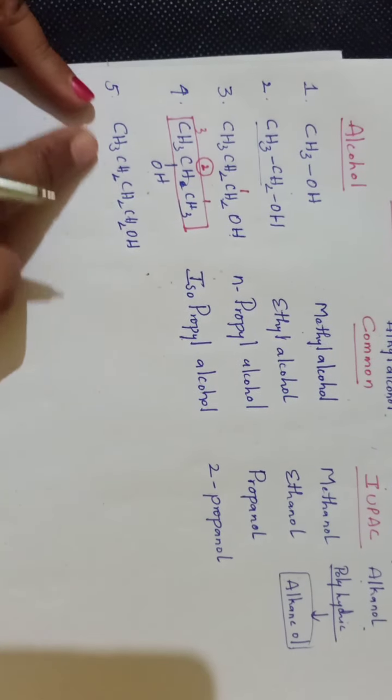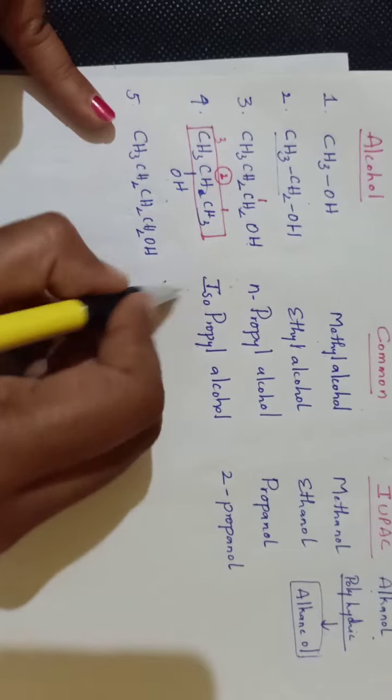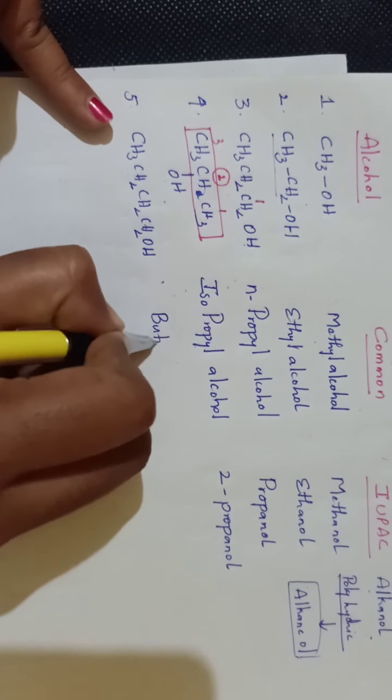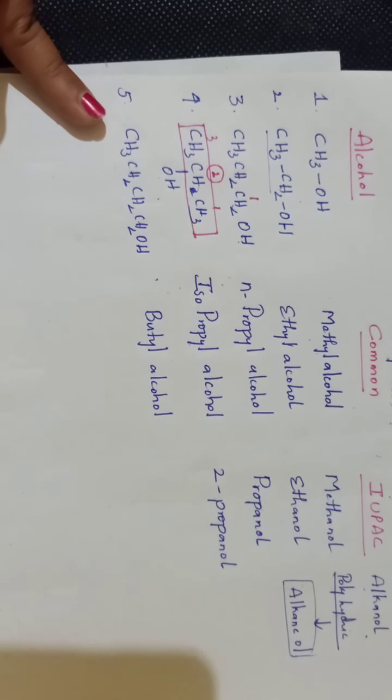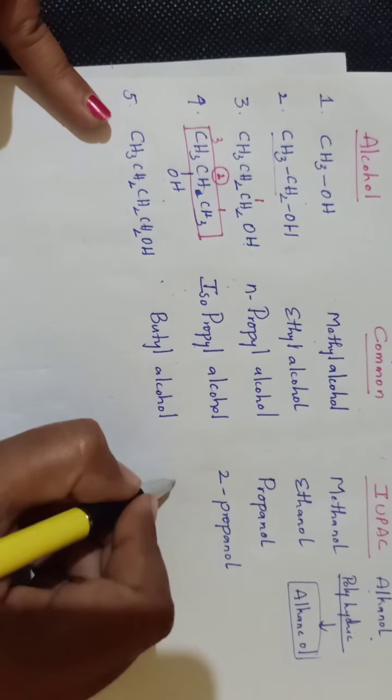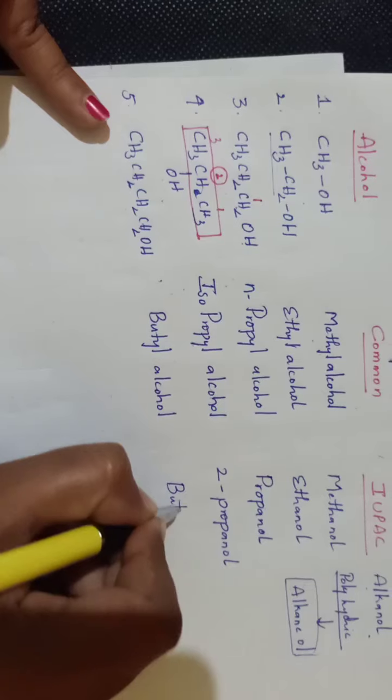Now we'll take another example, that is CH3CH2CH2CH2OH. Okay, now the total number of carbon atoms is 4, then it is known as butyl alcohol. Okay, now OH is located at first carbon, it is known as butanol or 1-butanol.